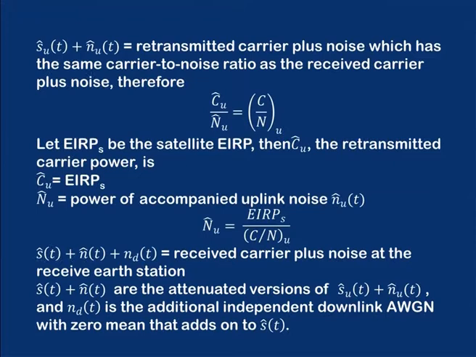Now, S cap plus N cap plus ND is the received carrier plus noise at the receive earth station. S cap plus N cap are the attenuated version of S cap U plus N cap U, and NDT is the additional independent downlink AWGN with 0 mean that adds on to S cap T.